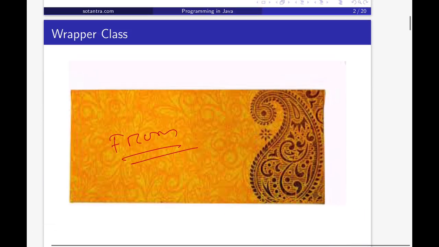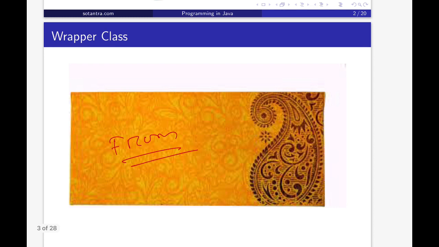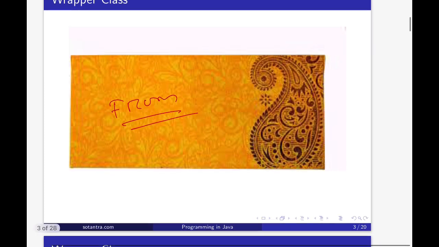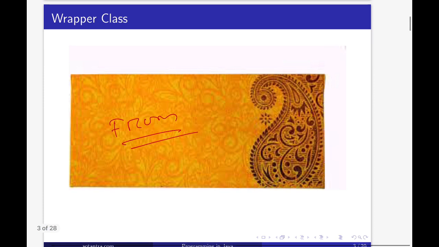Similarly, in Java there are 8 primitive types for faster execution of the code. So, what are these 8 primitive types? I think you are aware of these.